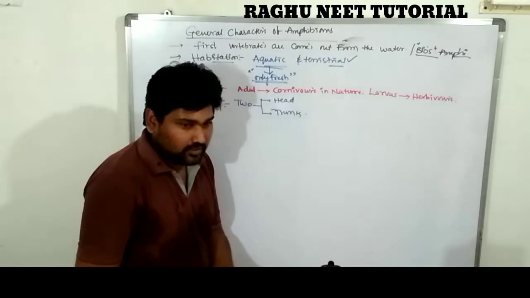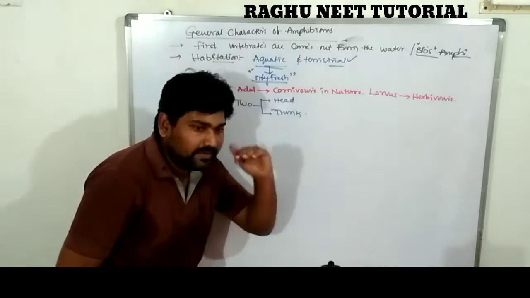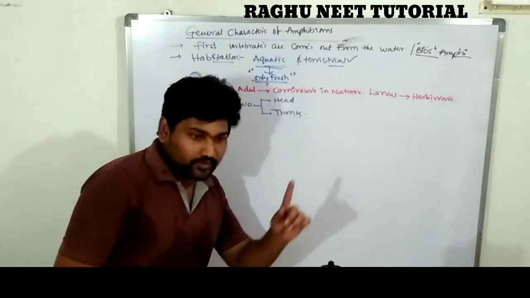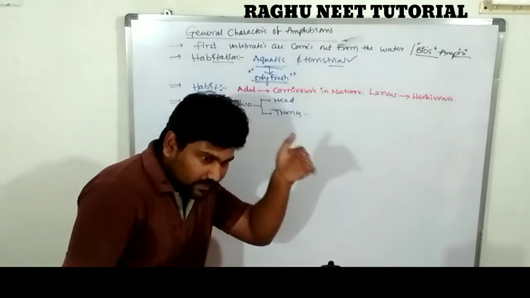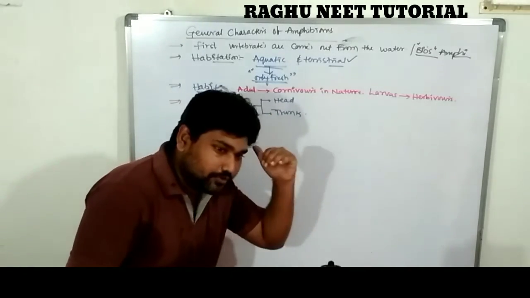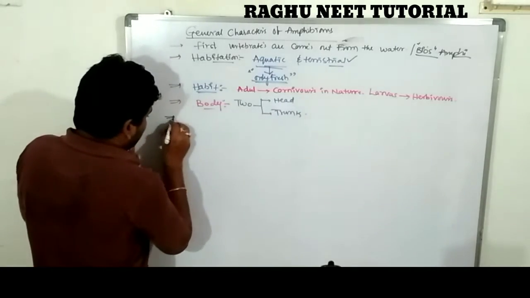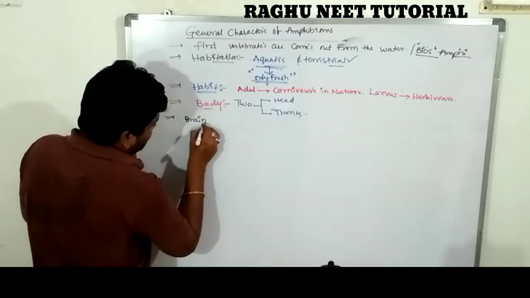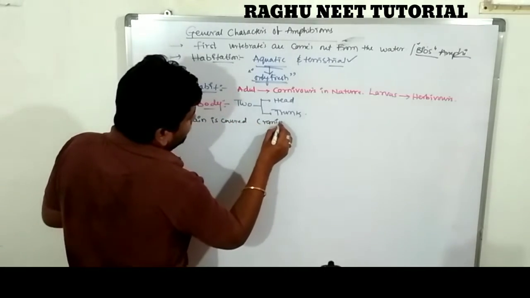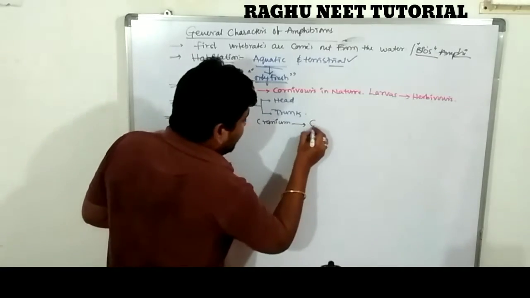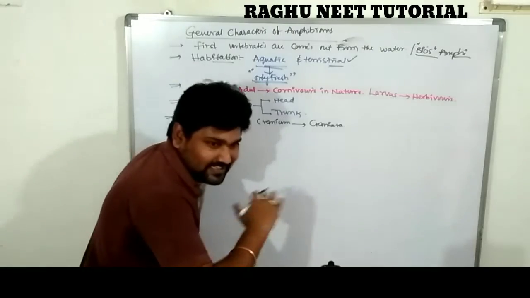First, the head. Head is nothing but cranium. The brain is completely covered by the cranium, so these individuals are classified into craniata. Very, very important. Craniata means having a skull.